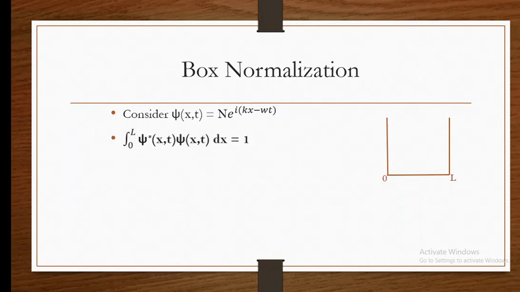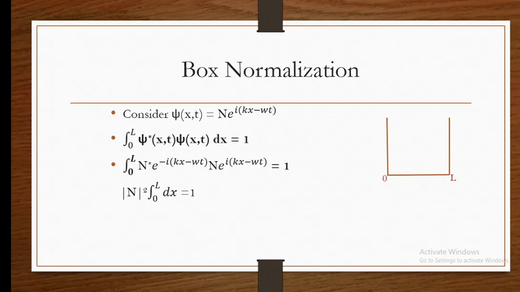For that, the limits are going to change from 0 to L instead of minus infinity to plus infinity, and the condition is as shown. Then substituting the values of ψ* and ψ, we get the modulus of N whole squared, into the integral from 0 to L of dx equal to 1.